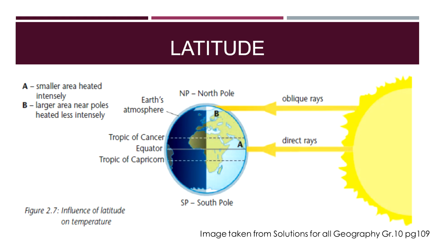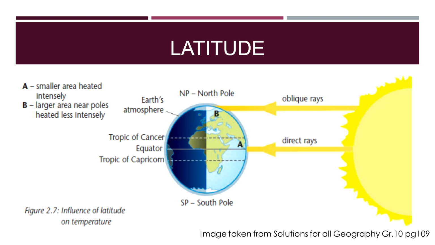So this will look like this. There you can see your direct rays of the sun hitting, and you can know it's going to be hot on the equator. The heat energy will transfer to the surrounding areas and it receives that direct sunlight because it's also a smaller area that needs to be heated, and it's heated intensely.